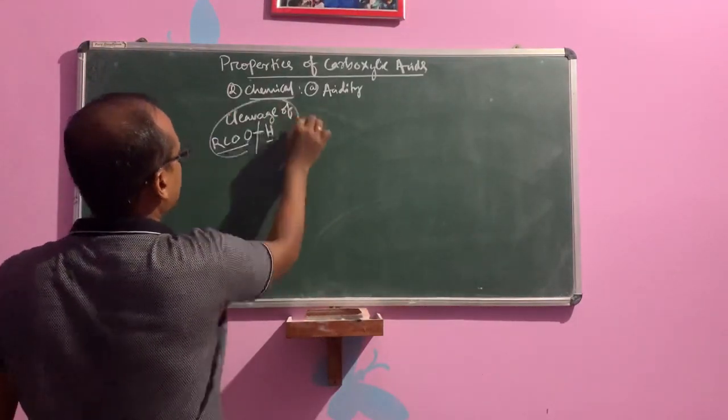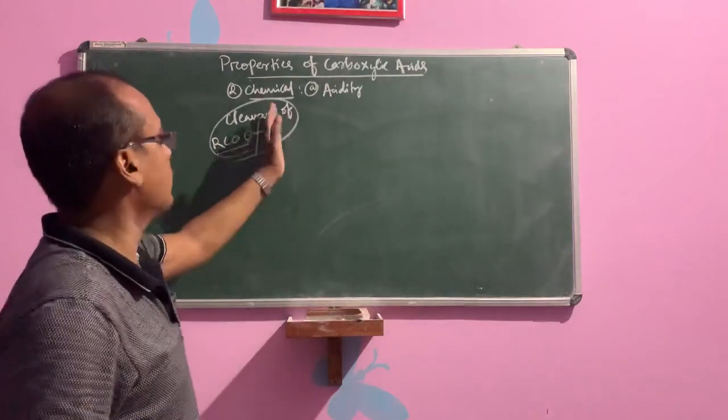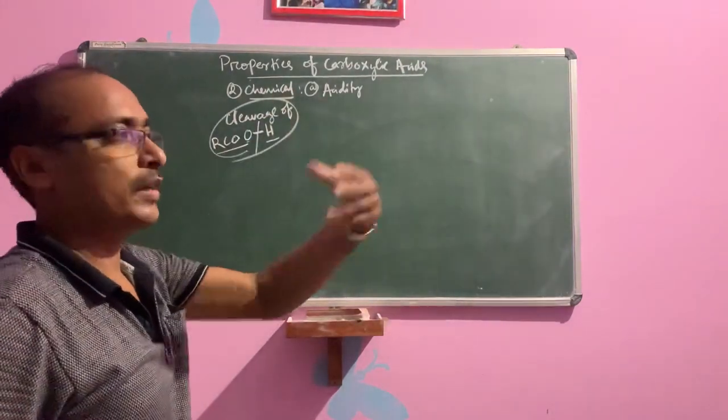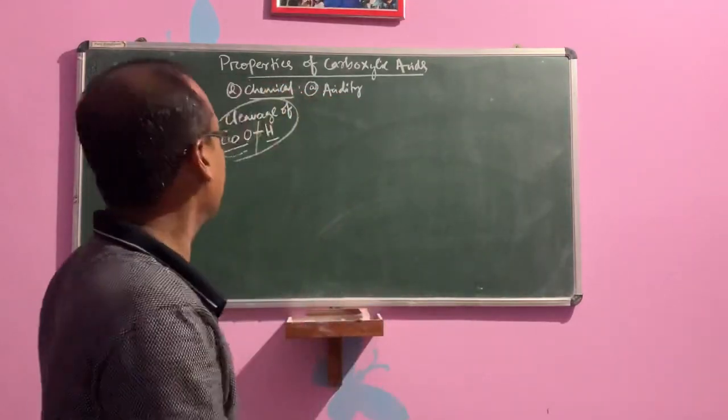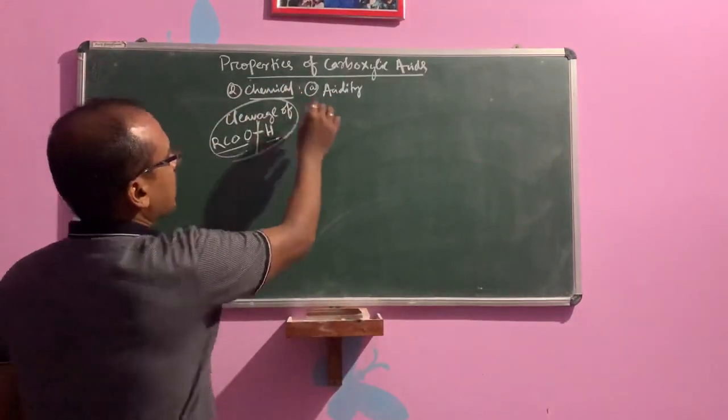Cleavage of the OH bond means acidity. H plus will be removed; the substance which furnishes the H plus ion is known as an acid. So cleavage of the OH bond gives acidity.